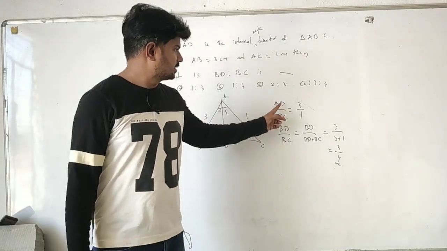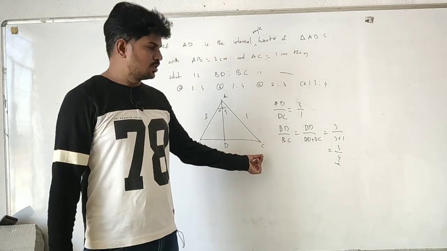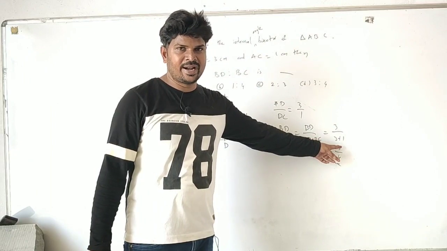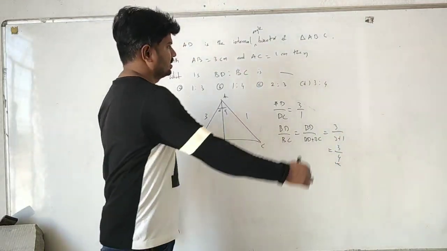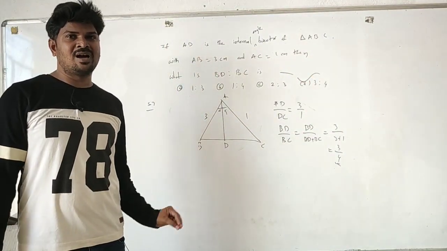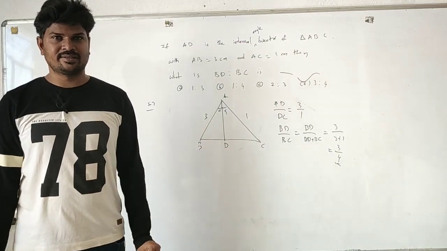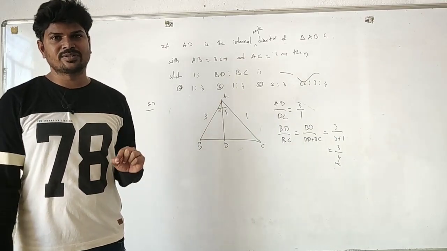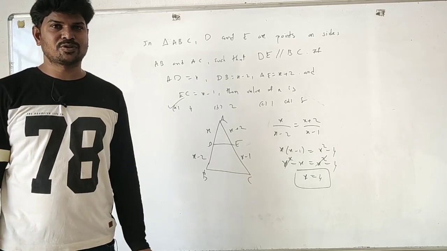Okay, now we know BD by DC is equal to 3, and BC can be written as BD plus DC. So already we know BD is 3 and this is 1, substitute like this. Because ratios we can add like this, 3 by 3 plus 1 is equal to 3 by 4, and this answer is 3 to 4. So we have to be careful. Competitive exams don't ask direct questions unless the exam is of 10th class standard. If it is of degree standard, they will ask you some tricky questions, not direct questions. So always be careful.